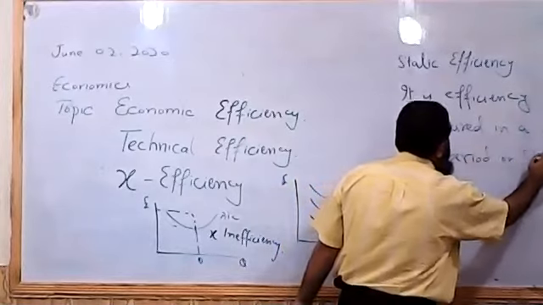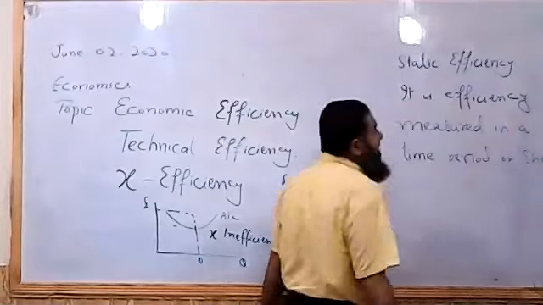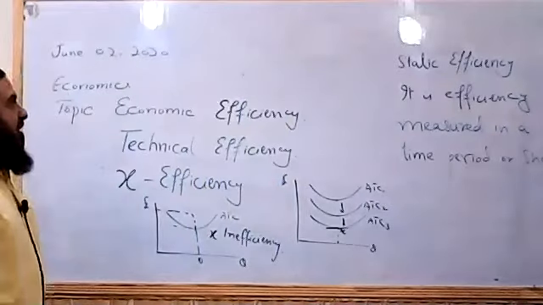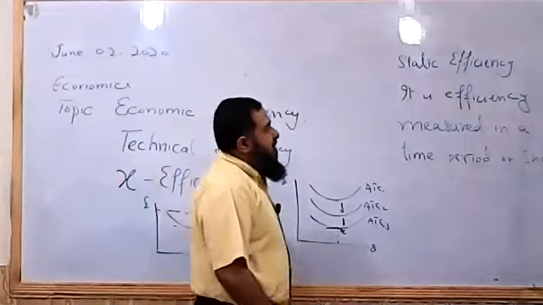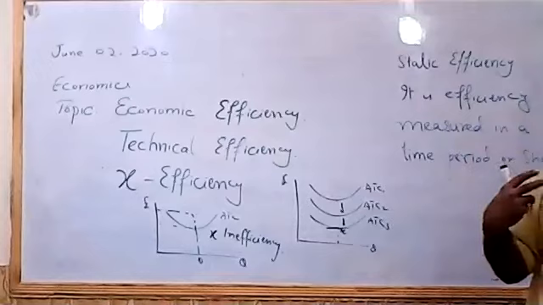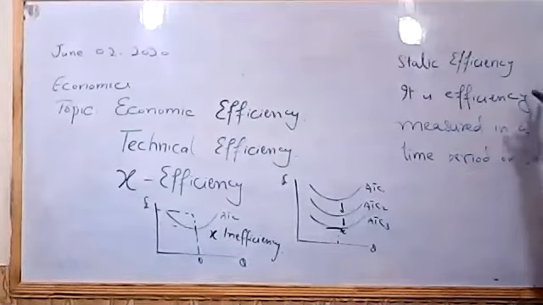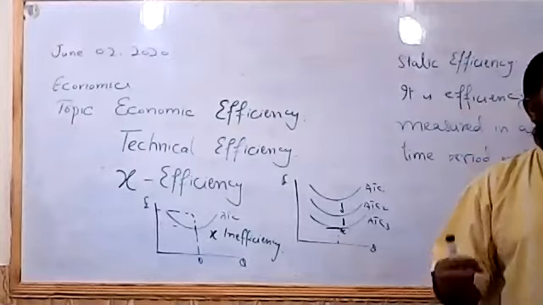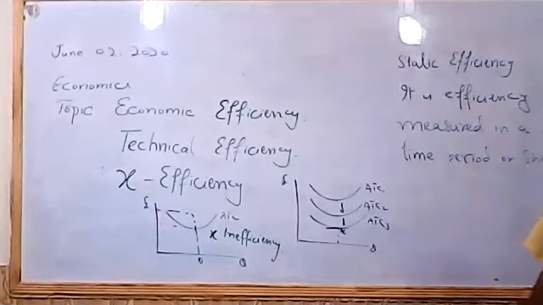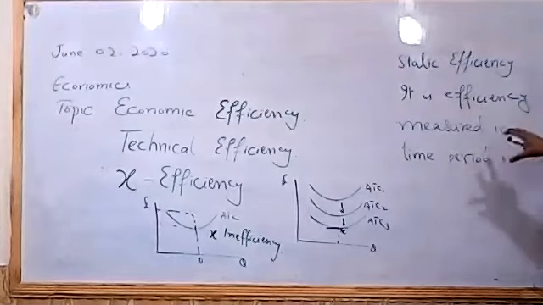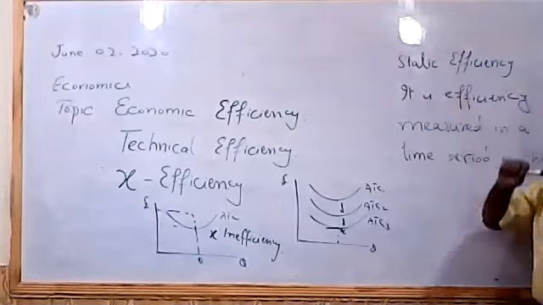Or short run. Short run, we said it is a time period when some factors of production are fixed and others are variable. So like if I say what is your O-level result, so we are specifying a time, that what result you have achieved. That means we are measuring your static efficiency. In a fixed time period, if we are measuring the efficiency, that what is the per unit cost of production of the firm within 1 month or within 1 year, so we say we have fixed the time period. So in that time period, how the firm has behaved, that is called static efficiency.